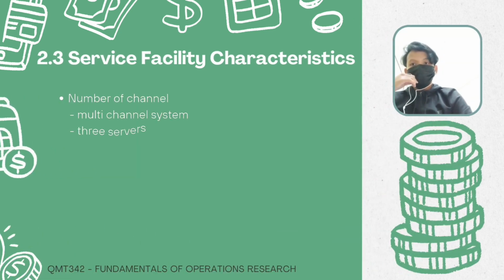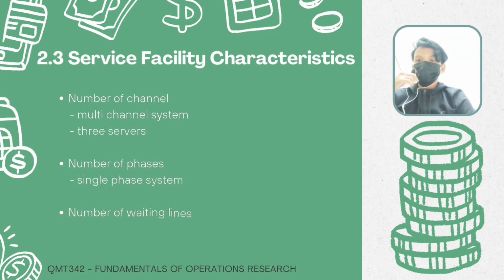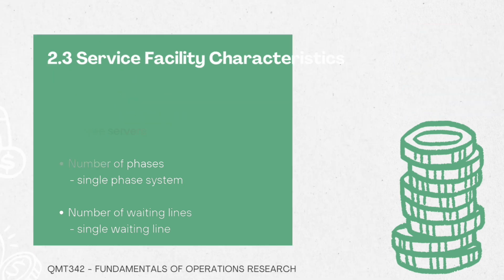Service facility characteristics. Based on the number of channels, we can see that this bank applies a multi-channel system which consists of 3 servers, and yet they use a single-phase system. The process will be like this: the customer will wait for their turn, and then they will be called to be served, and after the process is complete, they will leave the bank. Furthermore, we can see that the number of waiting lines consists of a single waiting line.